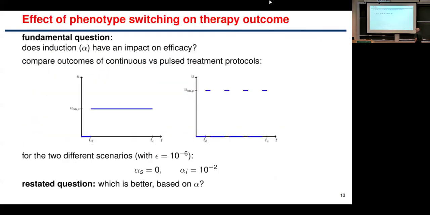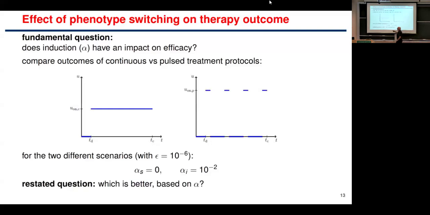So I obviously don't have time to go through the details. There's a huge amount of optimal control theory, differential geometry, Lie algebras, all that good stuff that happens when you do optimal control theory to prove theorems about these things. You can read the papers for all that. But I'll just give you some of the bottom line, intuitive ideas. So the basic thing is, we ask the following question.